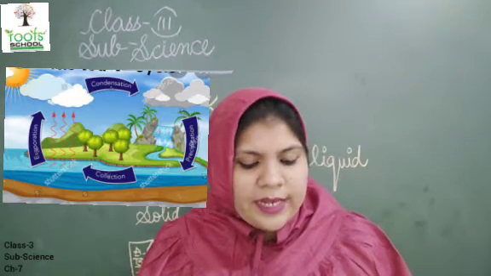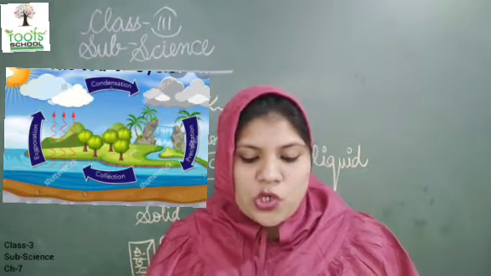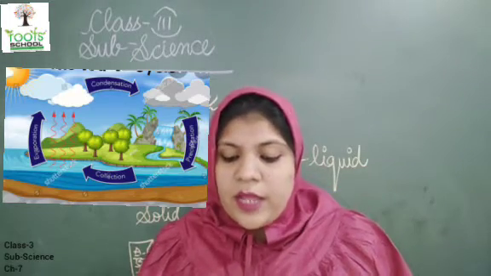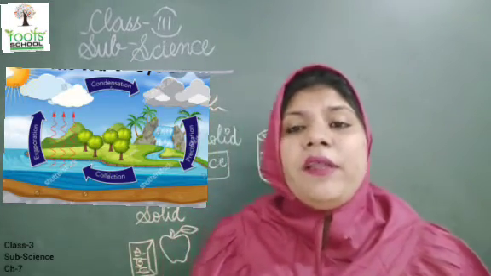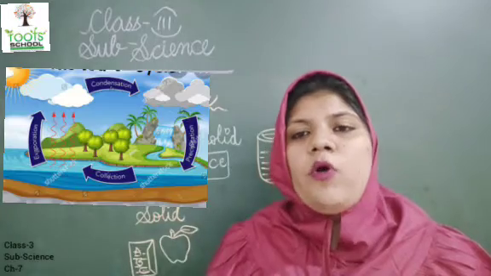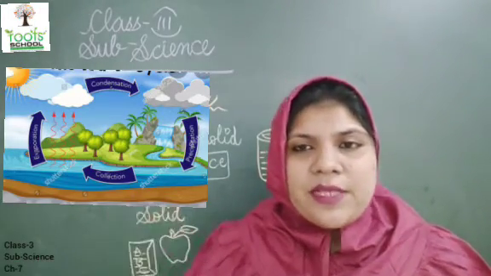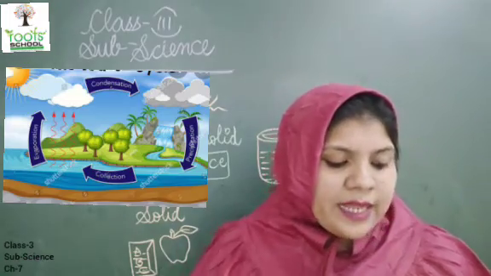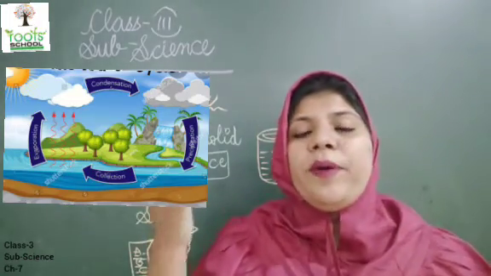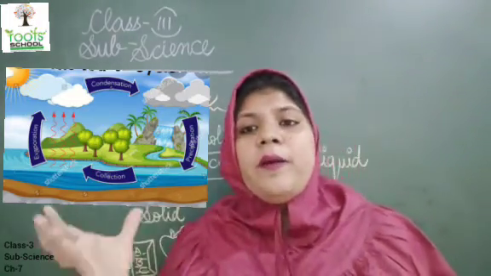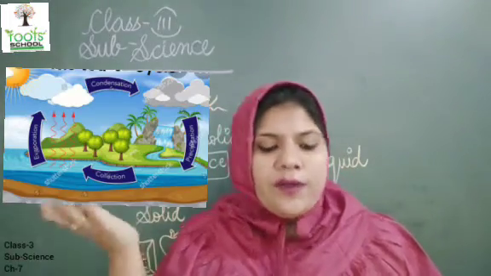The water in lakes, rivers and oceans gets heated by the heat of the sun. When the river water, lake water, pond water or any ocean's water gets heated by the sun, after heating, the water turns into vapor. After getting hot, the water turns into water vapor.